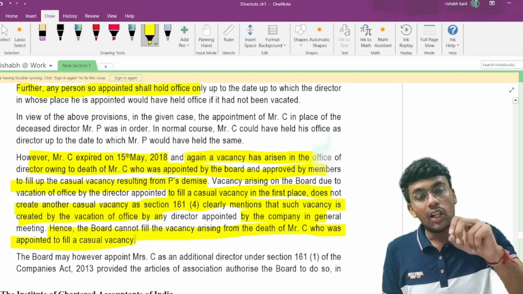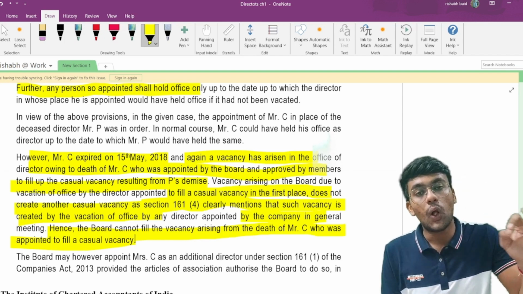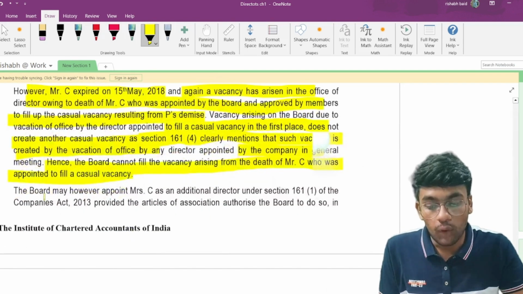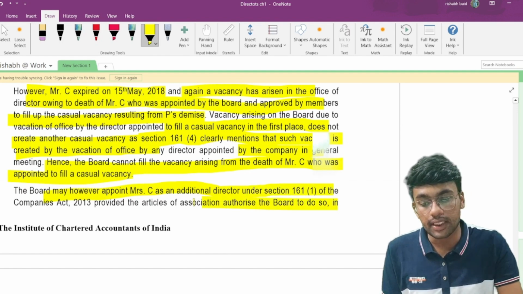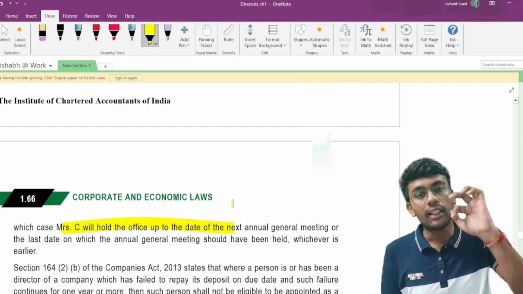That means you cannot appoint a person. Section 161 subsection 4 doesn't apply to a person who has been appointed as a casual vacancy director. Therefore, the board may, however, appoint Mrs. C as an additional director under section 161 subsection 4 of the Companies Act 2013. So the answer to this question is no. They cannot appoint such a person.